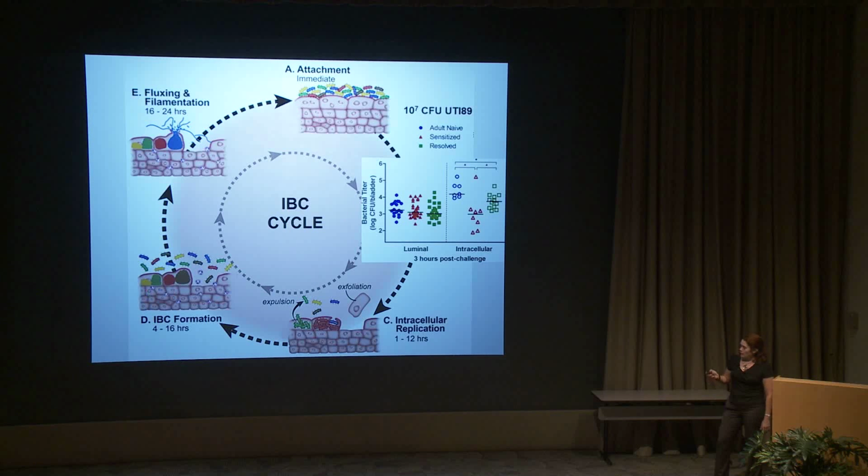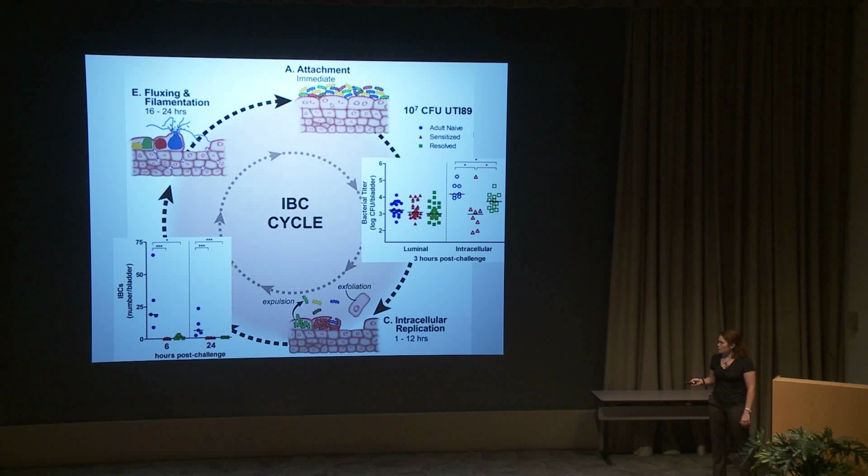I next enumerated IBCs by microscopy. At 6 and 24 hours, I was able to detect IBCs in naive mice, as we would expect. However, in resolved mice, there were few IBCs at 6 hours and none detectable at 24, and I was not able to detect IBCs in our sensitized mice, which was quite surprising because, again, this is an essential cascade in naive animals. So I next questioned how the apparent absence of the IBC cycle would affect the overall bacterial burden in these bladders over time.